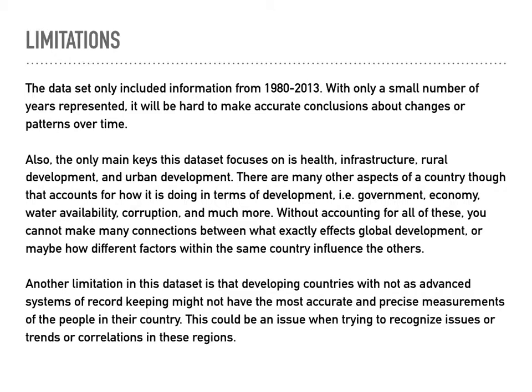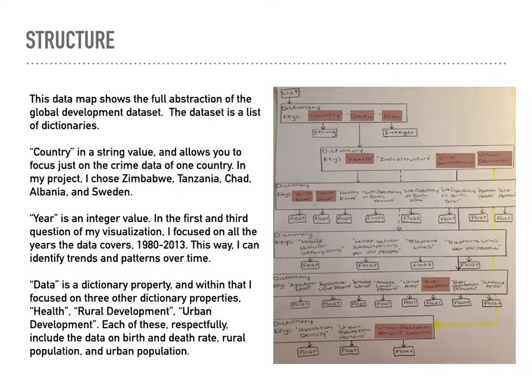Also, the only main keys on this dataset are health, infrastructure, rural development, and urban development, which are not the only aspects that go into the development of a country, like government, economy, water availability, corruption, and much more. The last limitation is that because this includes a lot of developing countries with not as advanced systems of record keeping, they might not have the most accurate and precise measurements of people in their country. This could be an issue in trying to recognize issues or trends in correlation of these regions.